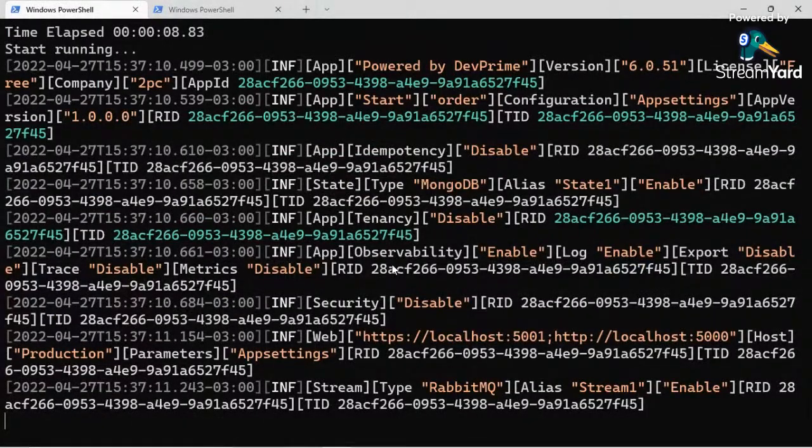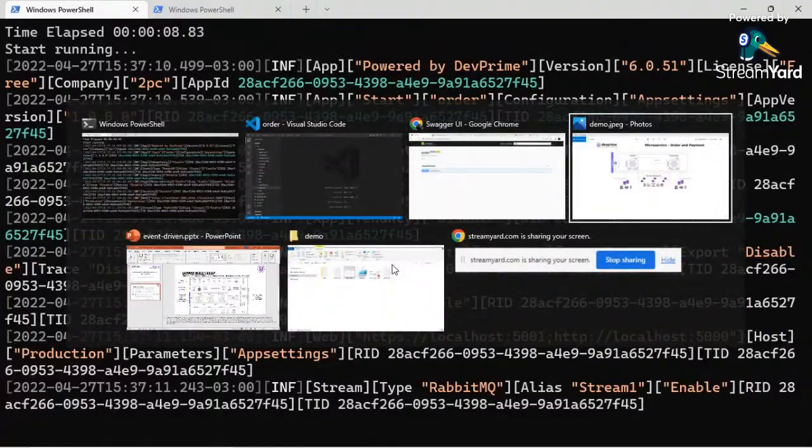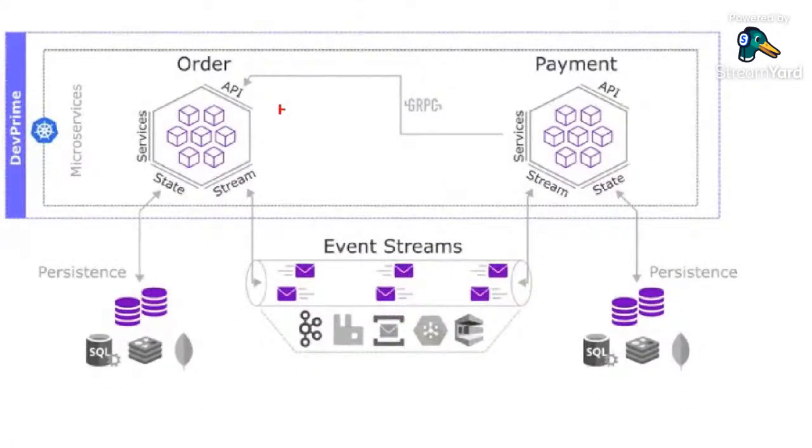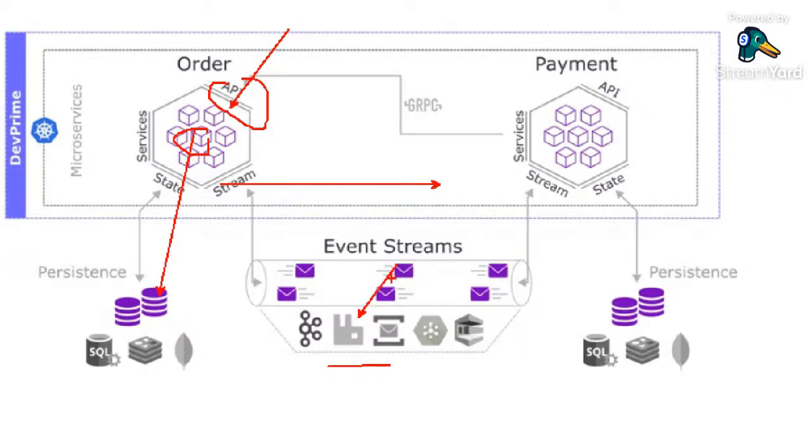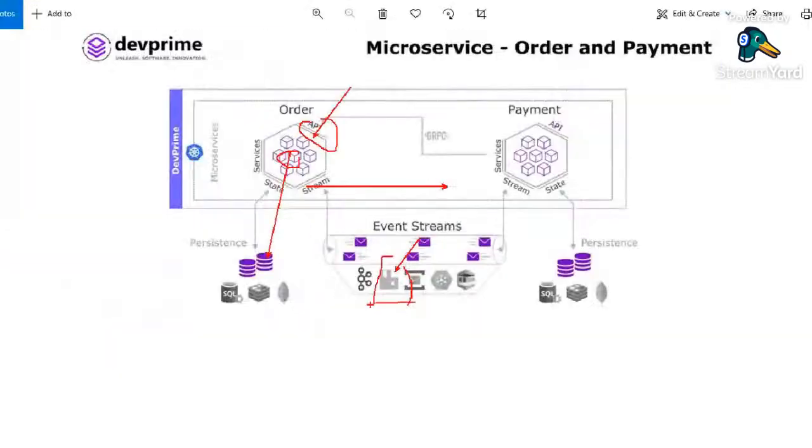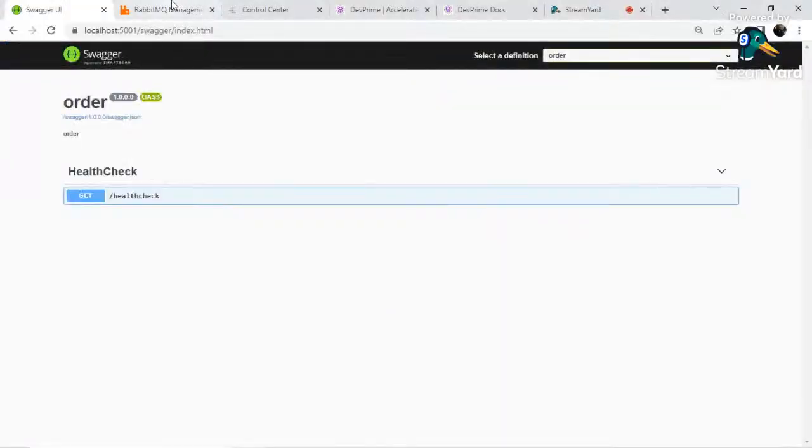Okay, we're running. Let's just remember that we are talking about the order microservice that's gonna receive web requests on web adapter, do some processing, save its state, and emit an event. So this microservice needs to have a queue. In this example, we're using RabbitMQ, so we need to create a queue on RabbitMQ. Let's guide you to do that.